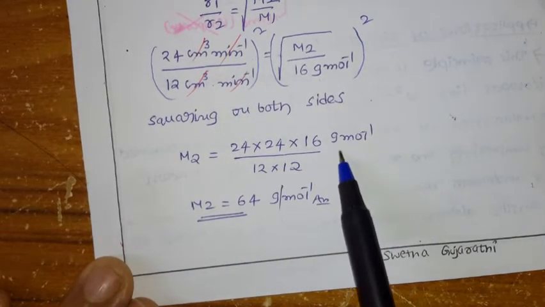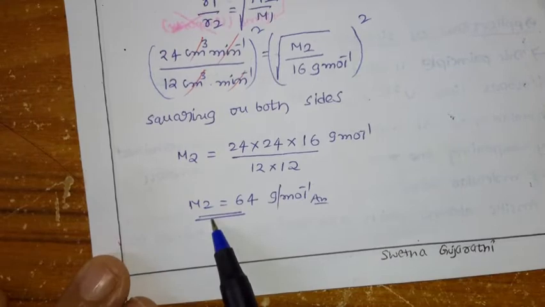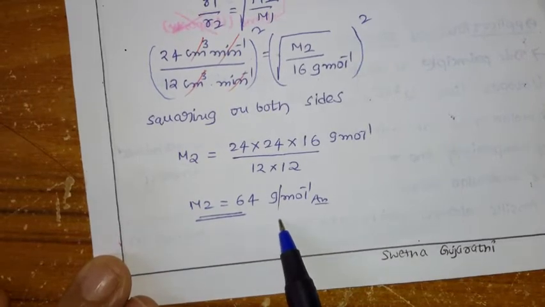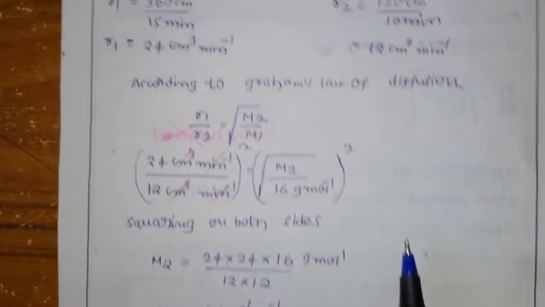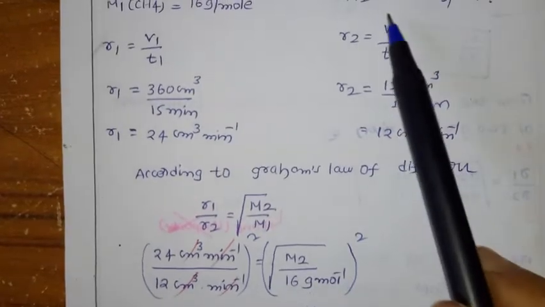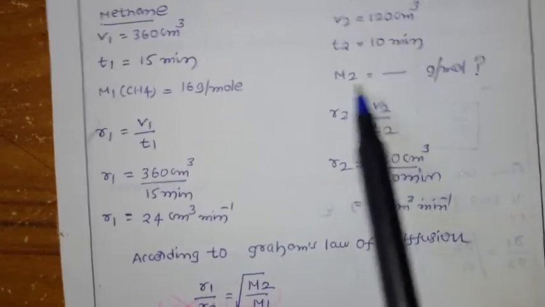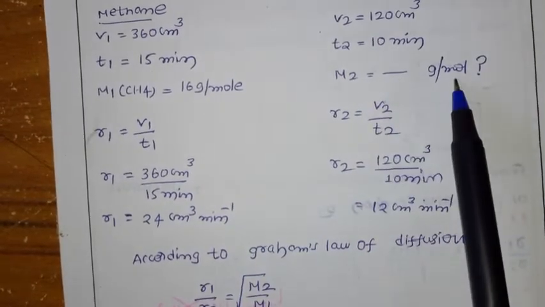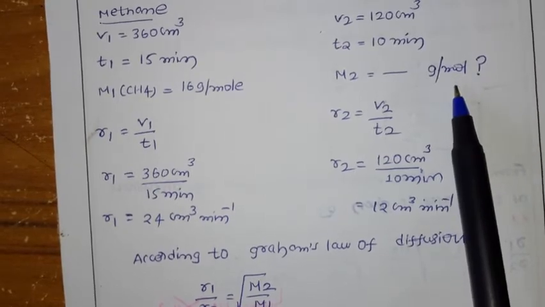We are left with only gram per mole. So here M2 is equal to how much? 64 gram per mole. So this is the answer. What did they ask? What is the molar mass of the unknown gas? How much are we getting here? 64 grams per mole for the unknown gas.